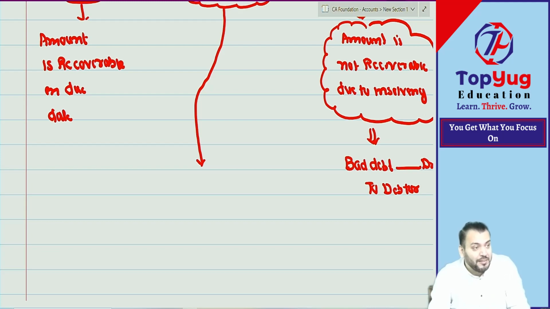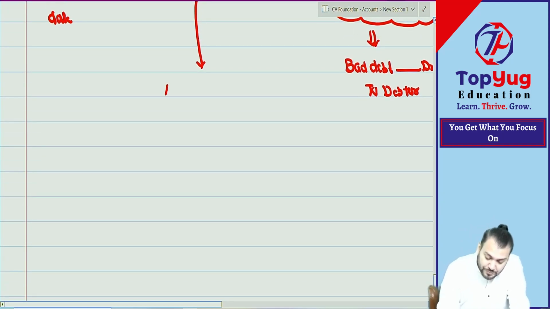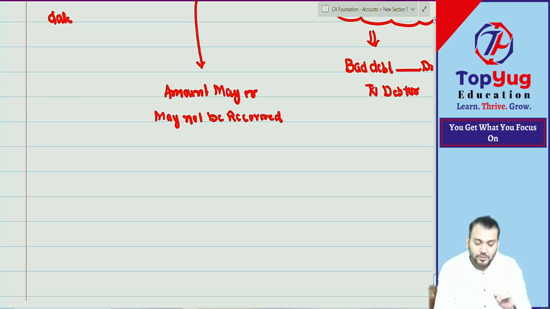So in this case we'll say the amount may or may not be recovered. Are you getting what I am saying? Understood?